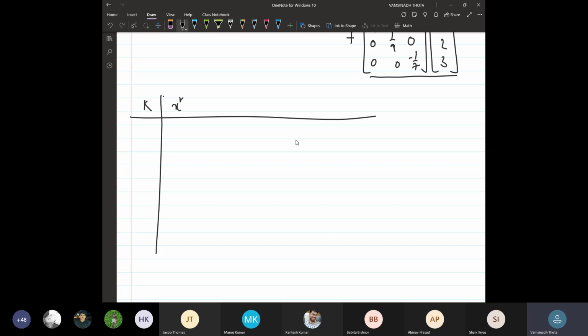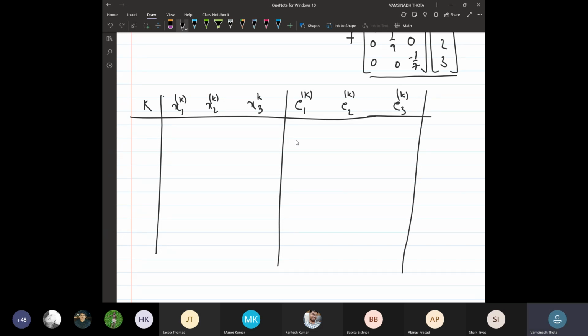I have the kth iteration value for the first, second, and third variables, and then the error at the kth iteration for the first, second, and third variables. So far, error tolerance is not given. k equal to 0 represents the initial guess, which is given to be 0, 0, 0. And for k equal to 1, we need to evaluate.